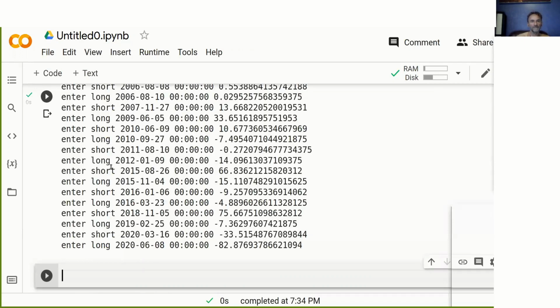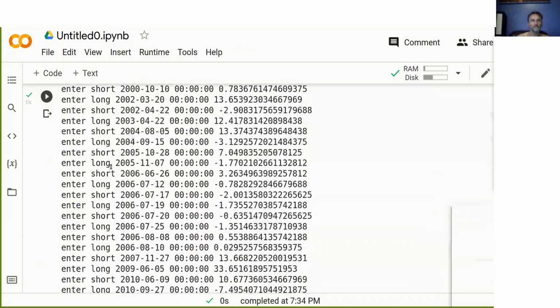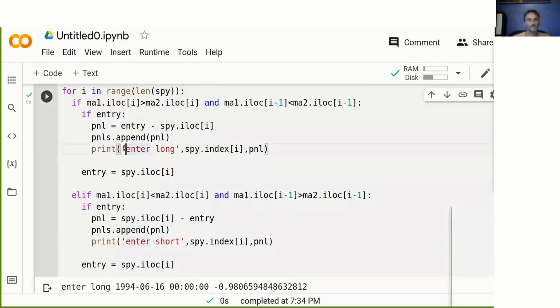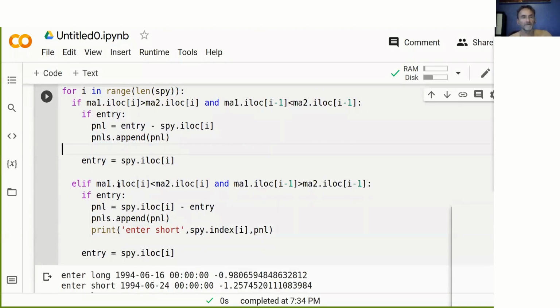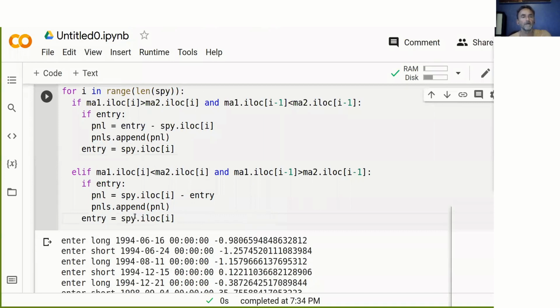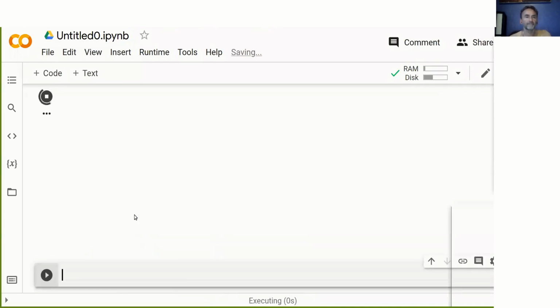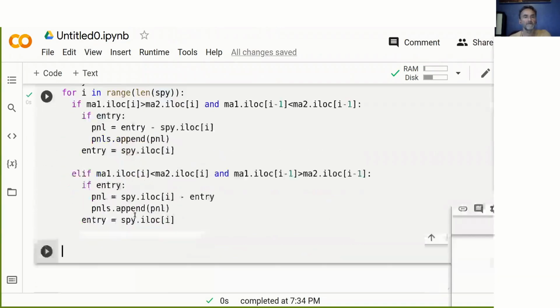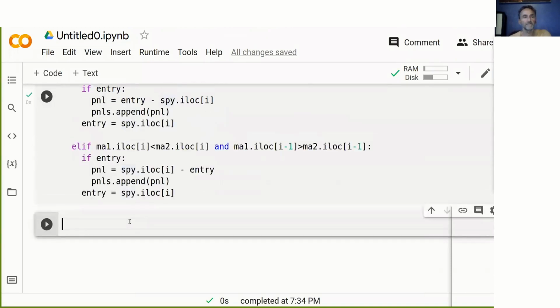So let's just run this. In fact, what I'm going to do is get rid of these lines so we don't carry them along, and run it again. And now that we have this, we can actually look at what we got. So I do P&L.plot, P&Ls.